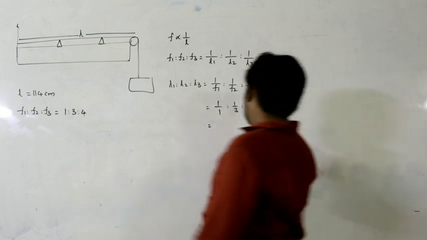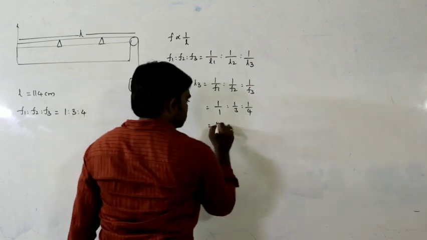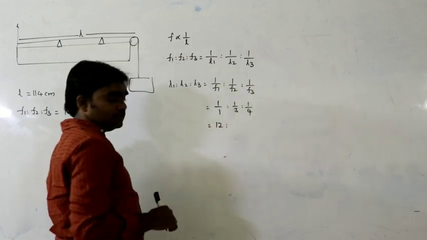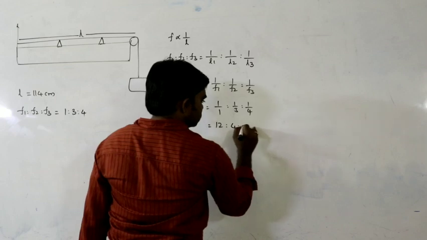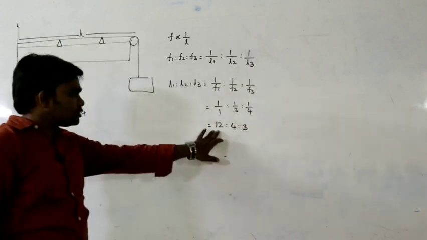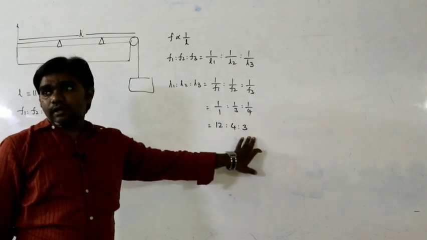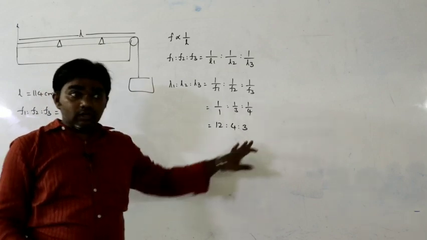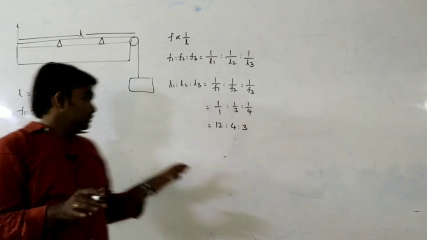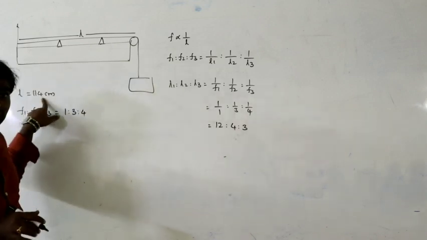So how can we get this? If we multiply with 12, since 4 times 3 is 12, we get 12 is to 4 is to 3. Total how many parts? 12 plus 4 is 16, 16 plus 3 is 19. Total 19 parts. So the total length of the string is 114.